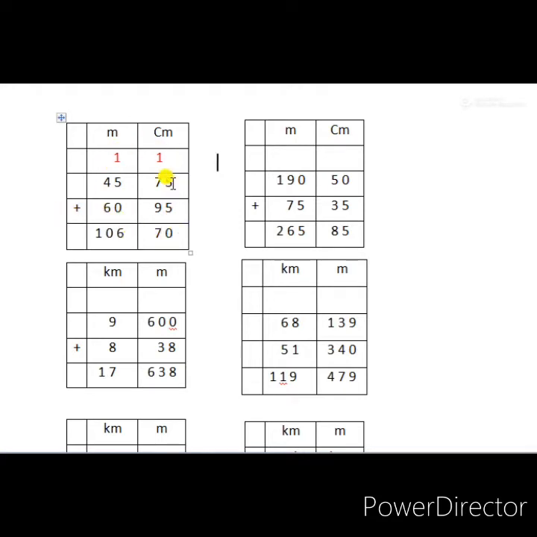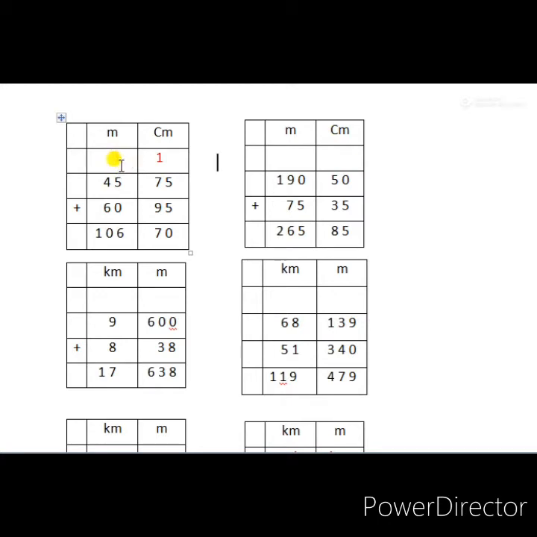Start to calculate. We know that 5 plus 5 is 10. Write the right number 0 down and the remainder 1 we take to the next place, that is tens place. Now 7 plus 9 is 16. 16 plus 1 is 17. Here from 17, 7 we write under this number and the remainder 1 is taken to the next place of the numbers.